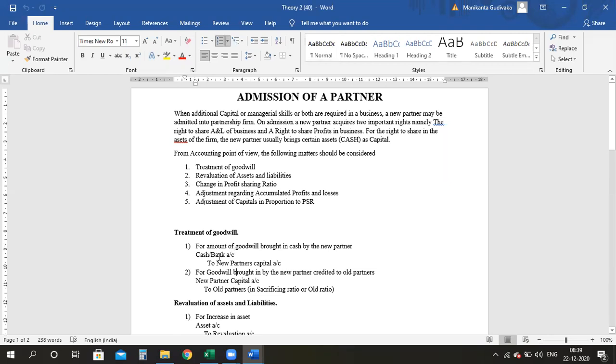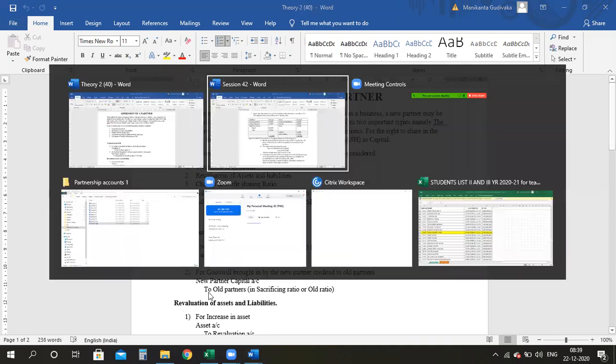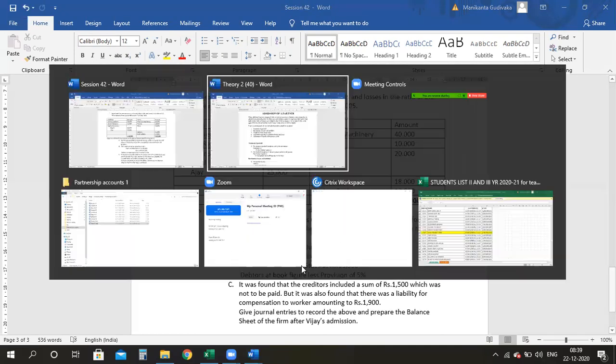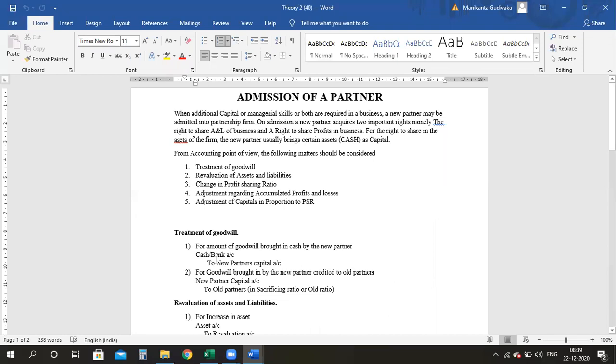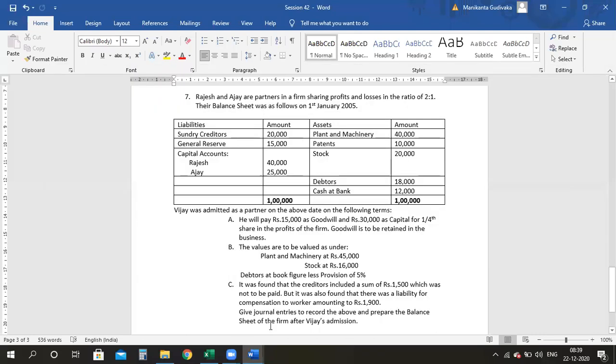We will write 2 entries, that is cash account debit to new partner's capital account. After that I have to divide my goodwill to my old partners in the sacrificing ratio. Now also for the capital, the same entry will come up because cash is coming into the business. The basic thing happening here in the business is cash is coming in the form of capital. Who is bringing it? The new partner. Even for the capital, I will write cash or bank account debit to new partner's capital account.